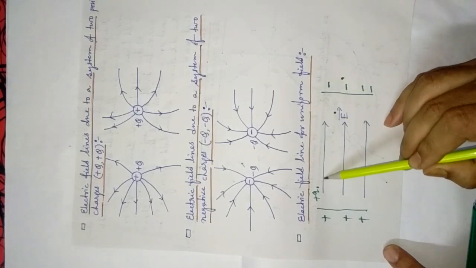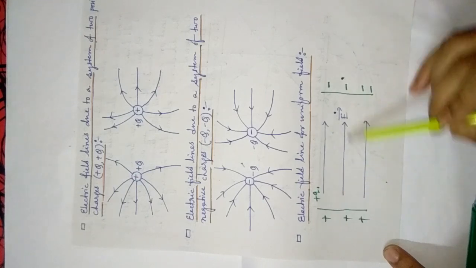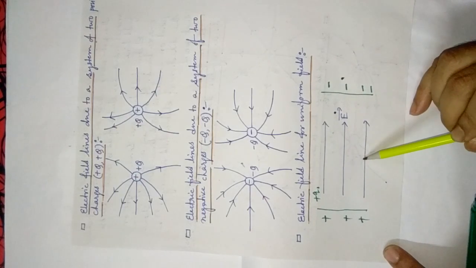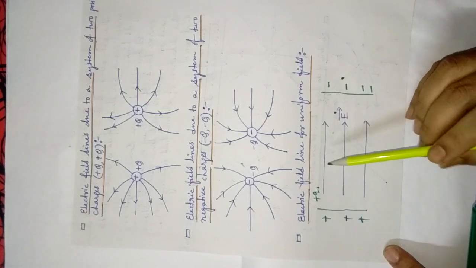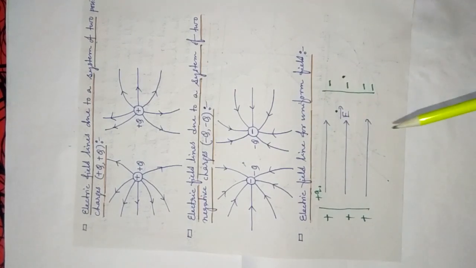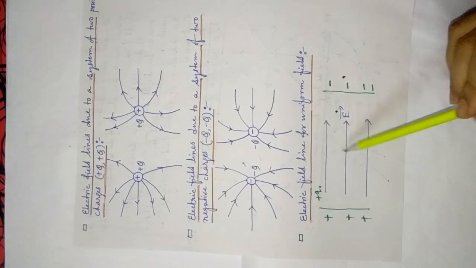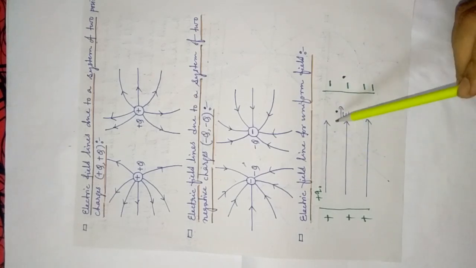That means they will follow a straight line, and the distances between these lines are exactly equal. That means they are parallel lines.